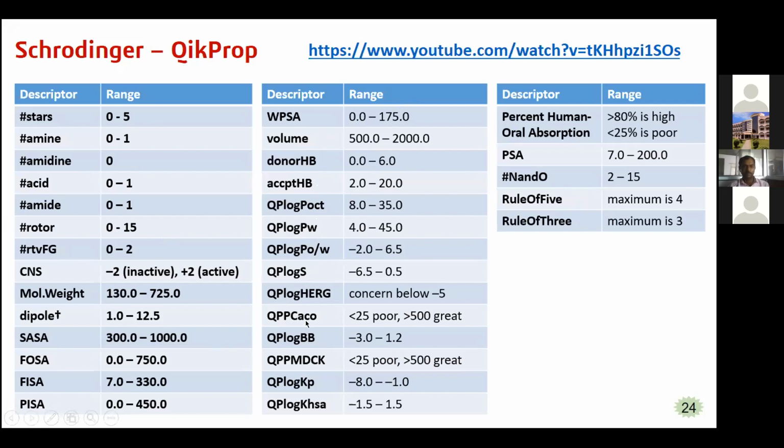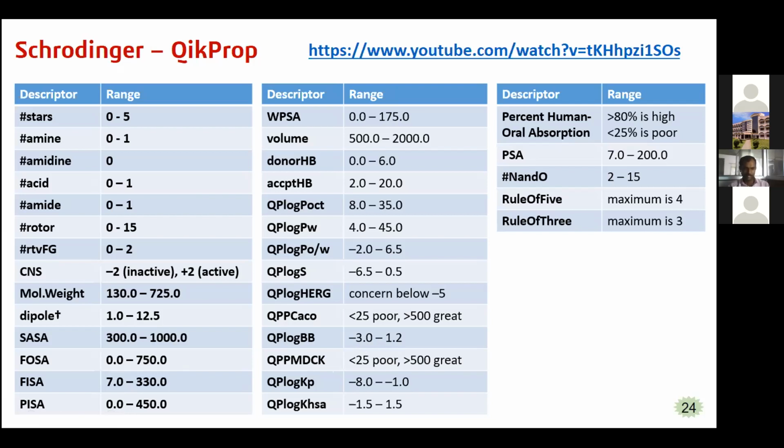And Caco permeability, Caco-2 cell permeability. Caco cells are a cell line of human colorectal adenocarcinoma cells. And log BB, that is blood-brain barrier permeability, should be in the range of -3 to 1.2. And QPPMDCK, which indicates the predicted apparent MDCK cell permeability.